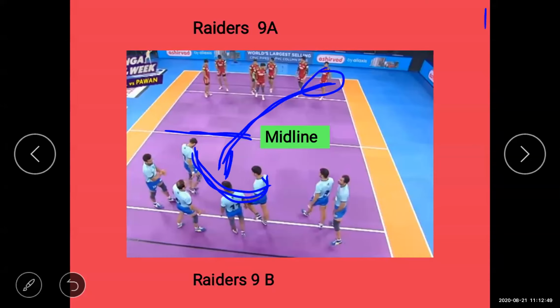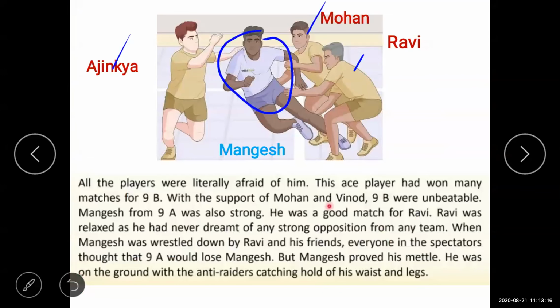And what is the duty of the opposition team? The duty of this team is to stop the player from touching the middle line. But if the player touches the middle line, whoever touched the player will be declared out. The same thing happened here also.